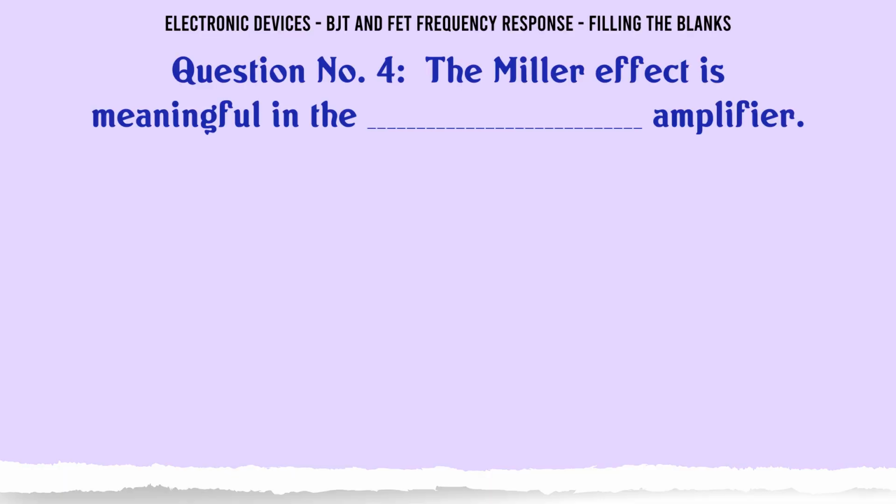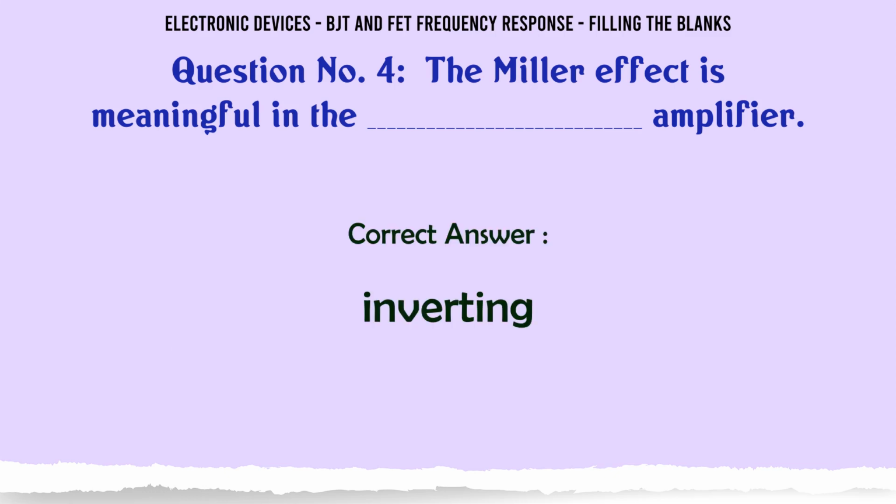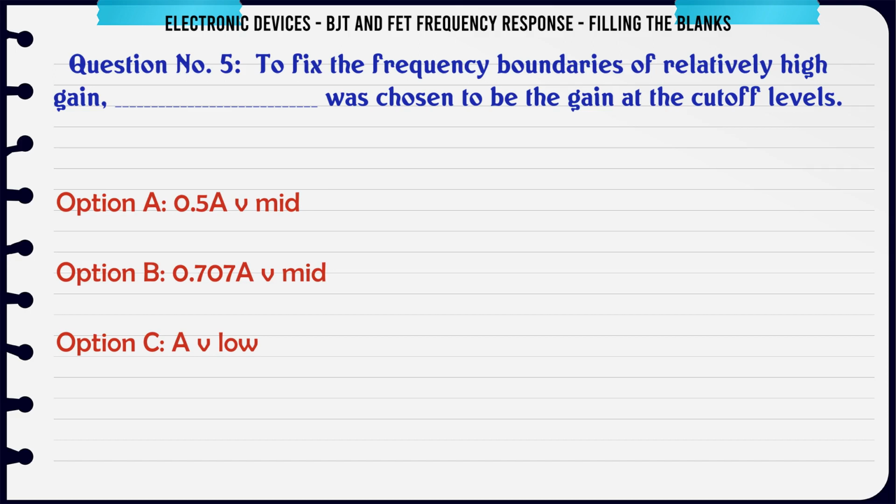The Miller effect is meaningful in the ___ amplifier. A. Inverting, B. Non-inverting, C. Inverting, non-inverting, D. None of the above. The correct answer is inverting. To fix the frequency boundaries of relatively high gain, the gain at the cutoff levels was chosen to be ___. A. 0.5 AV mid, B. 0.707 AV mid, C. AV low, D. 0.5 AV high.